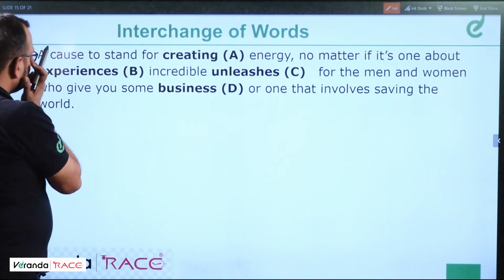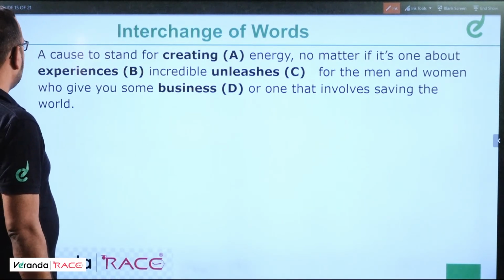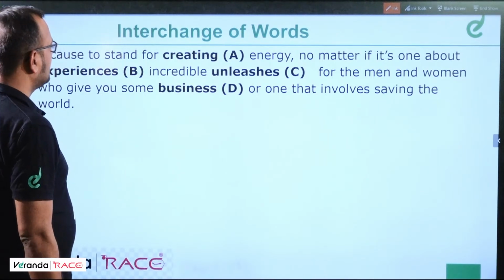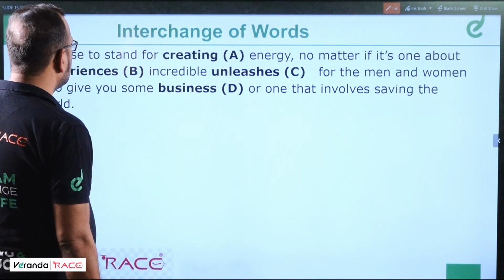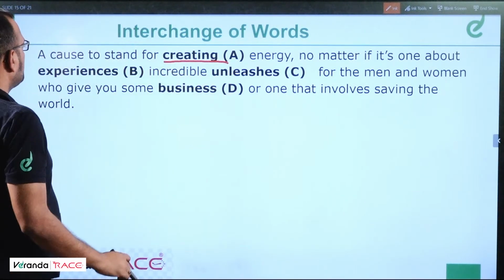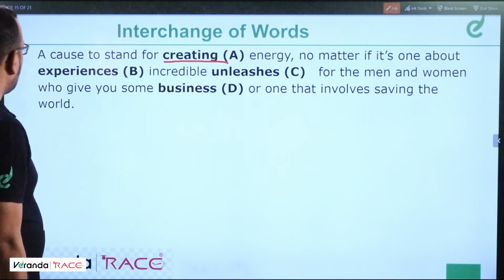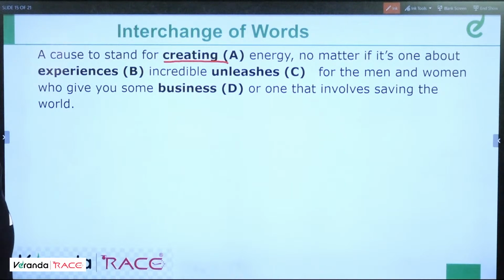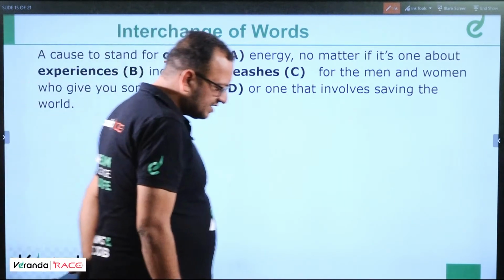Okay, wait. A cause to stand for dash energy, stand for experiences energy, unleashes energy, business energy, A, B, C, A, B, unleashes D. So I think this is fit. A cause to stand for creating energy, no matter if it's one about experiences, incredible business for the men and women who give you some unleashes or one that involves saving the. It's a difficult question. Let me think over it again.